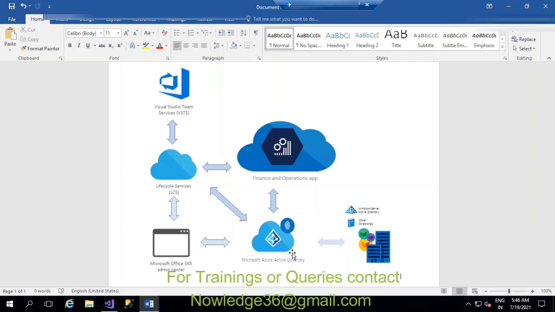Okay, and the other main difference is the overlaying concept. In AX 2012 we used to use the overlaying concept, but here in D365 we don't have the overlaying concept, and they have replaced it with extensions. So what exactly is the overlaying concept?